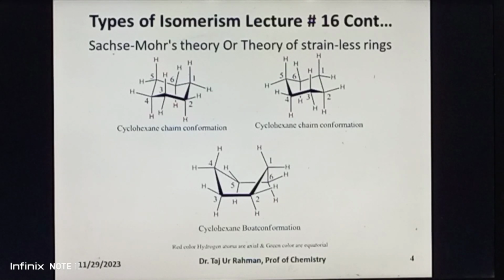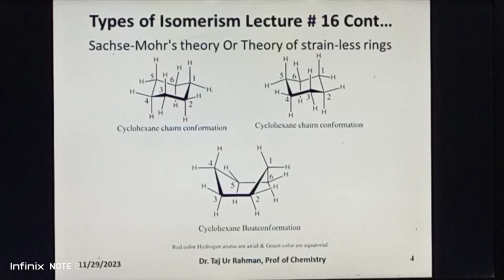On the other hand, in boat conformation, eclipsing interaction can occur between hydrogen atoms on carbon 2, 3 and carbon 5 and 6, as well as flagpole interaction between hydrogen atoms on carbon 1 and carbon 4, due to which boat conformation is less stable as compared to chair conformation.